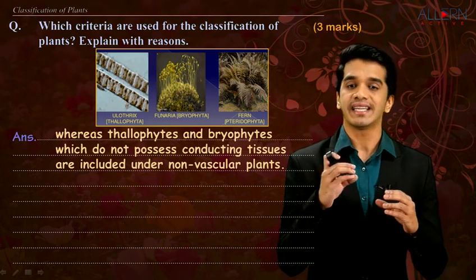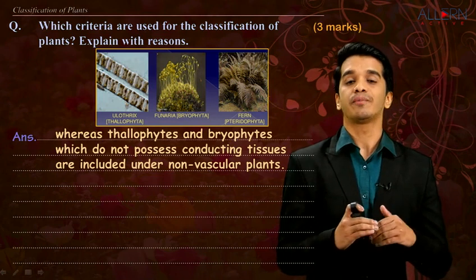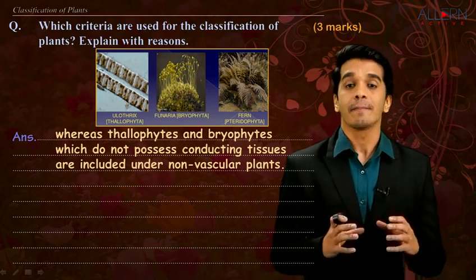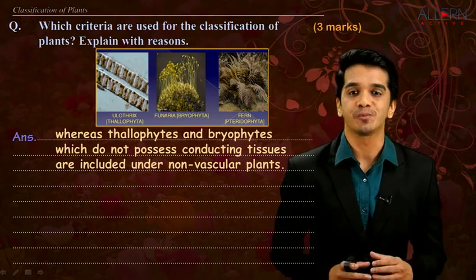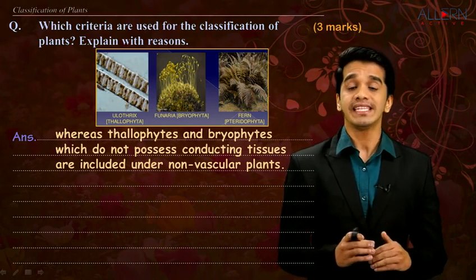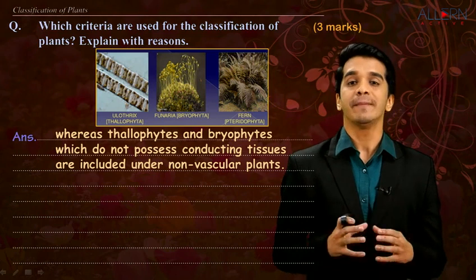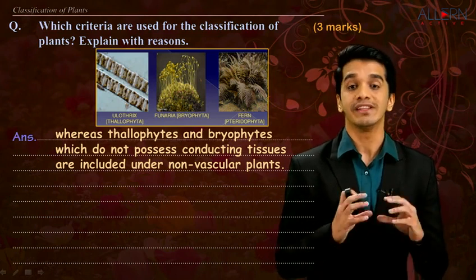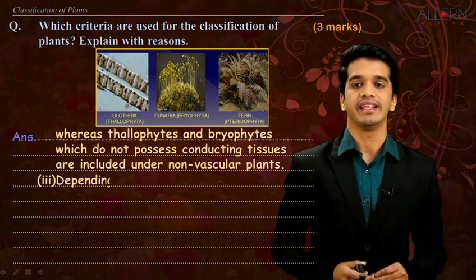that is, the seed present inside the fruit or the seeds are produced outside the fruit. If the seeds are produced inside the fruit, that means the plant is an angiosperm. And if the seeds are there outside the fruit, that means the plant is gymnosperm. That is the naked seeds, that is the visible seeds. Let us study that point in detail.